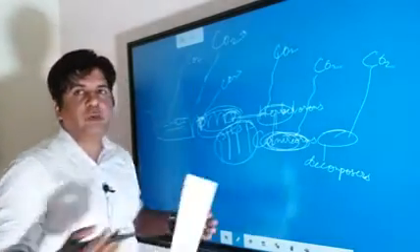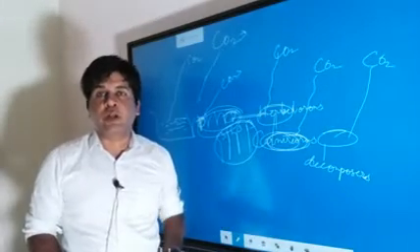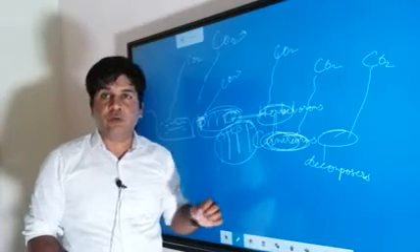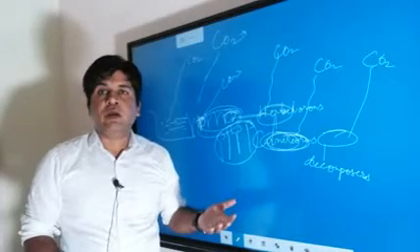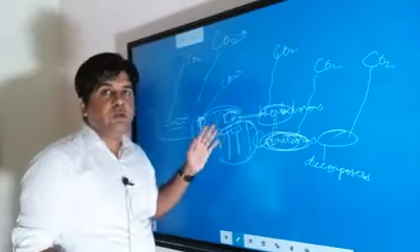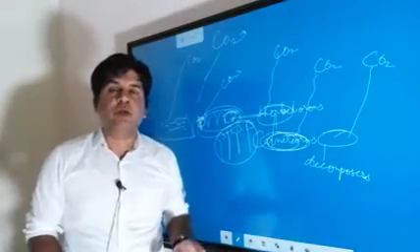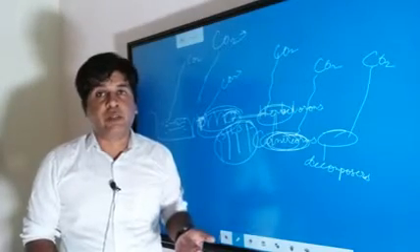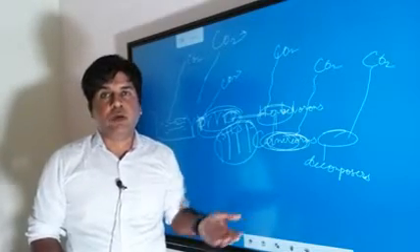So if global warming takes place, then a lot of carbon dioxide is going to get released by these oceans, which is right now in a dissolved form in the water. So if global warming takes place, it will lead to even more global warming, because of the fact that a lot of carbon dioxide will be released by the oceans. So this is some kind of positive feedback mechanism, which is going to aggravate the problem even more.